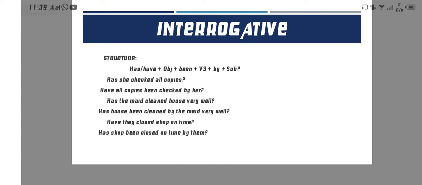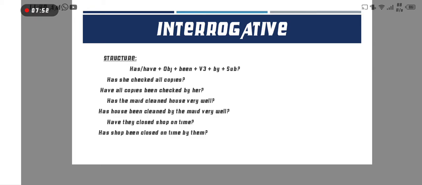Now first the helping verb, according to the object. All copies here is the object, it is plural, so we put have: have all copies been checked by her. Checked is the third form, and then by her, the last one is the subject.